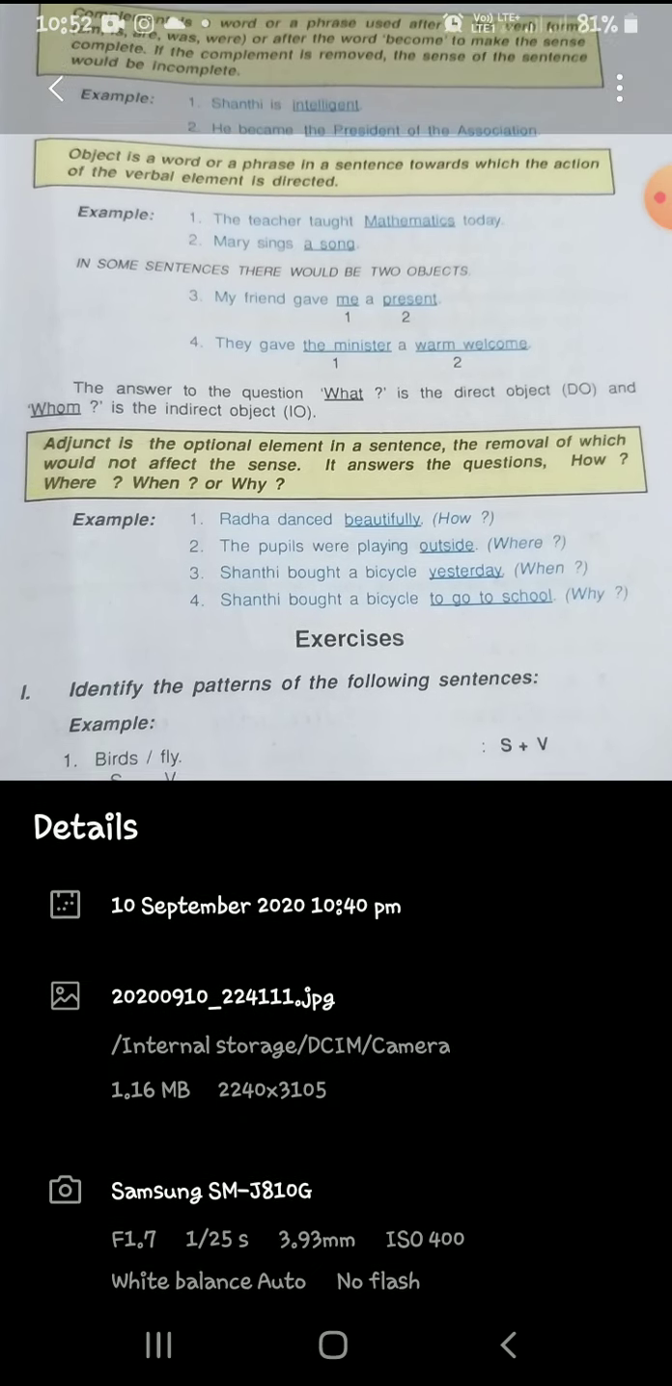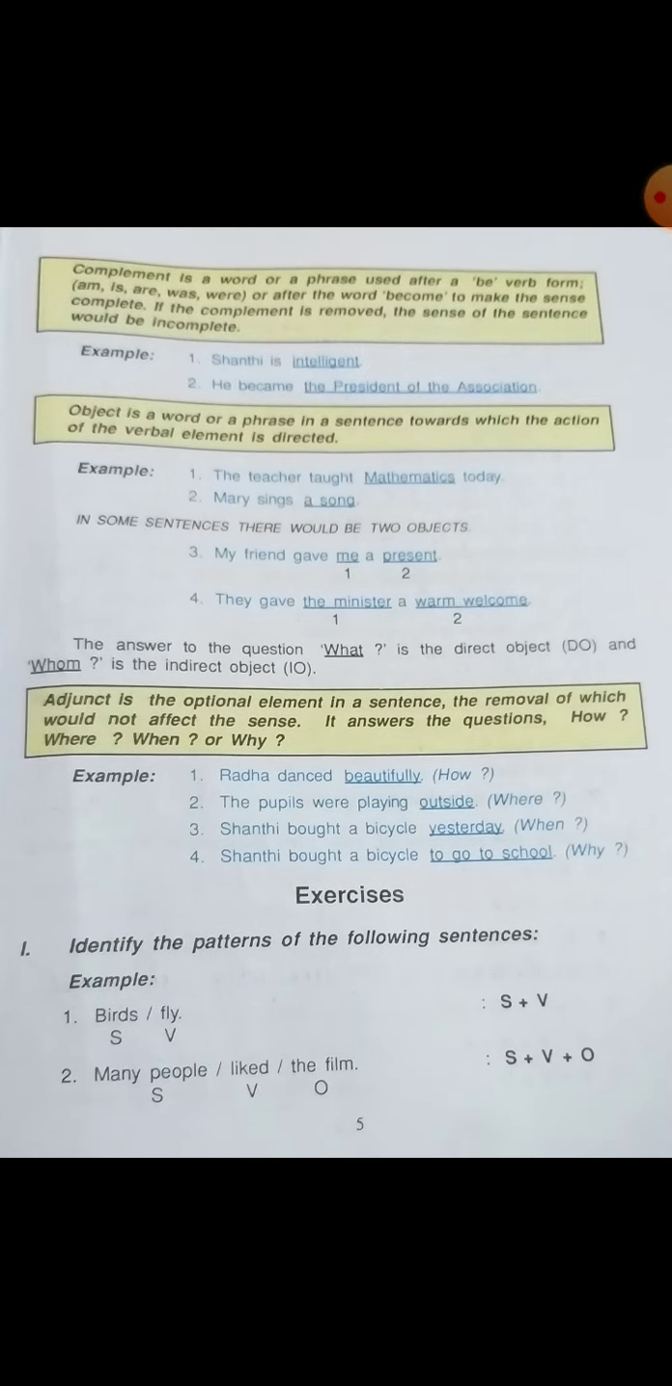Okay, now some exercises have been given. Identify the patterns of the following sentences. Some questions have been given, and they have marked slashes. We have to identify whether it is a subject, verb, object, or whatever it is. In the previous chapter, we have seen about the subject and the verb. Now we are going to see about the object.